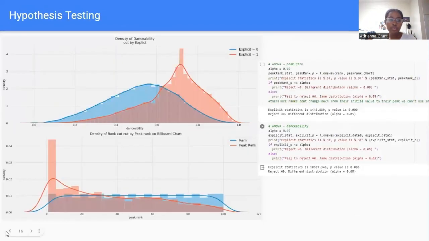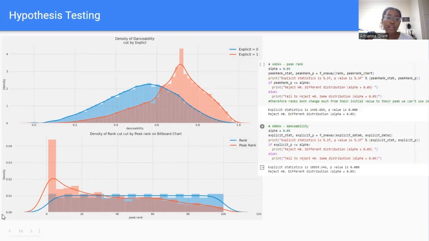From there, we did some hypothesis testing. We created visualizations of the distributions between peak rank and rank. From the open source code, there was danceability cut by explicit, which is just if the song's explicit or not, does it affect its danceability? For Billboard chart data, it was the overall rank, like the peak rank, the highest it reached, compared to the overall rank by week, which varied a lot. For both distributions, after conducting an ANOVA test, analysis of variation, we found that both distributions were different.